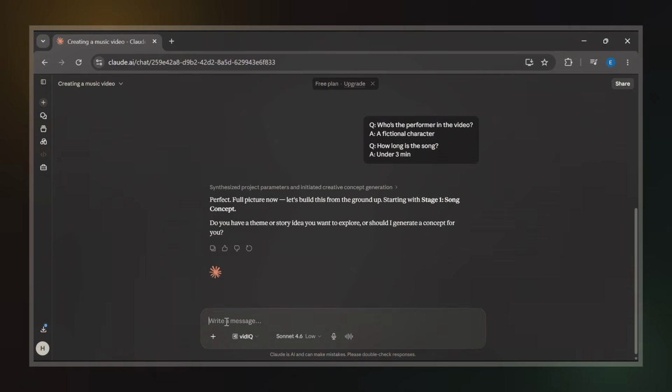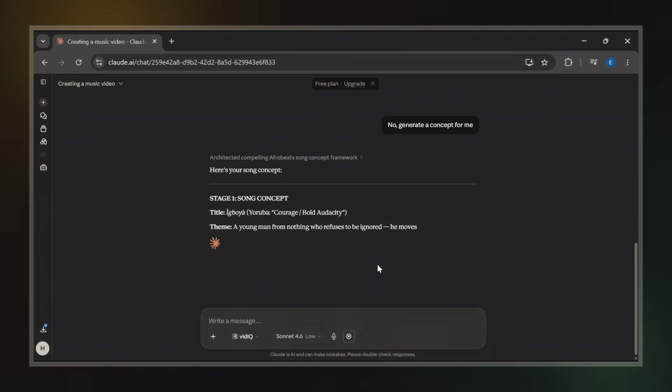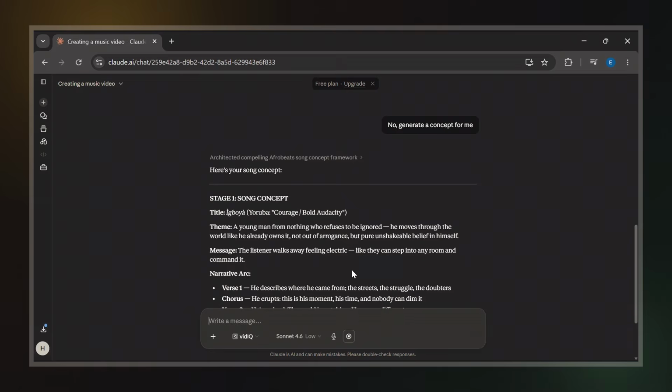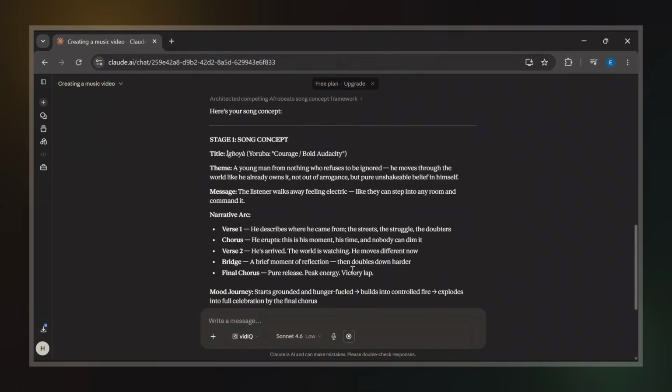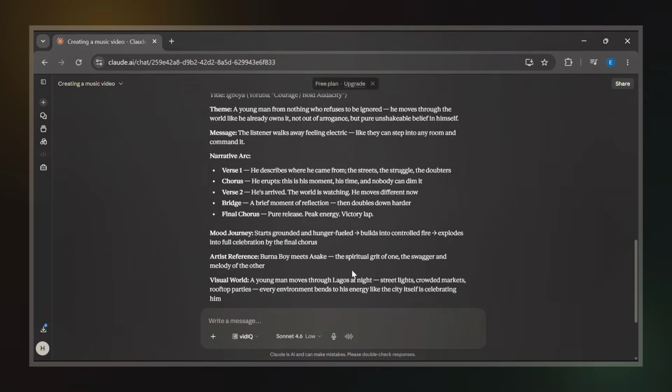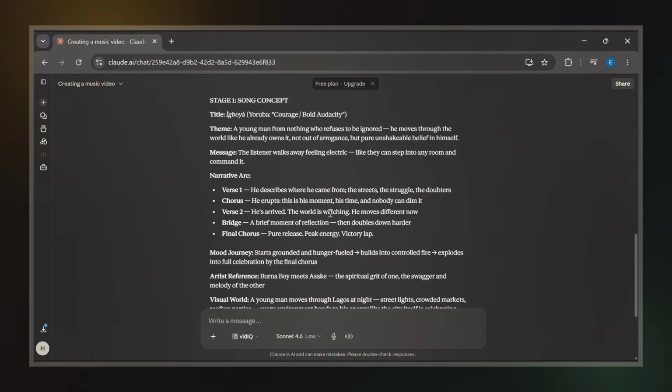Since I don't, I simply tell Claude to generate a concept for me. It then starts building the foundation of the project. A few moments later, it generates the song title, theme, narrative arc, artist reference, and visual word. Everything looks good, but there are a couple of things I want to change.